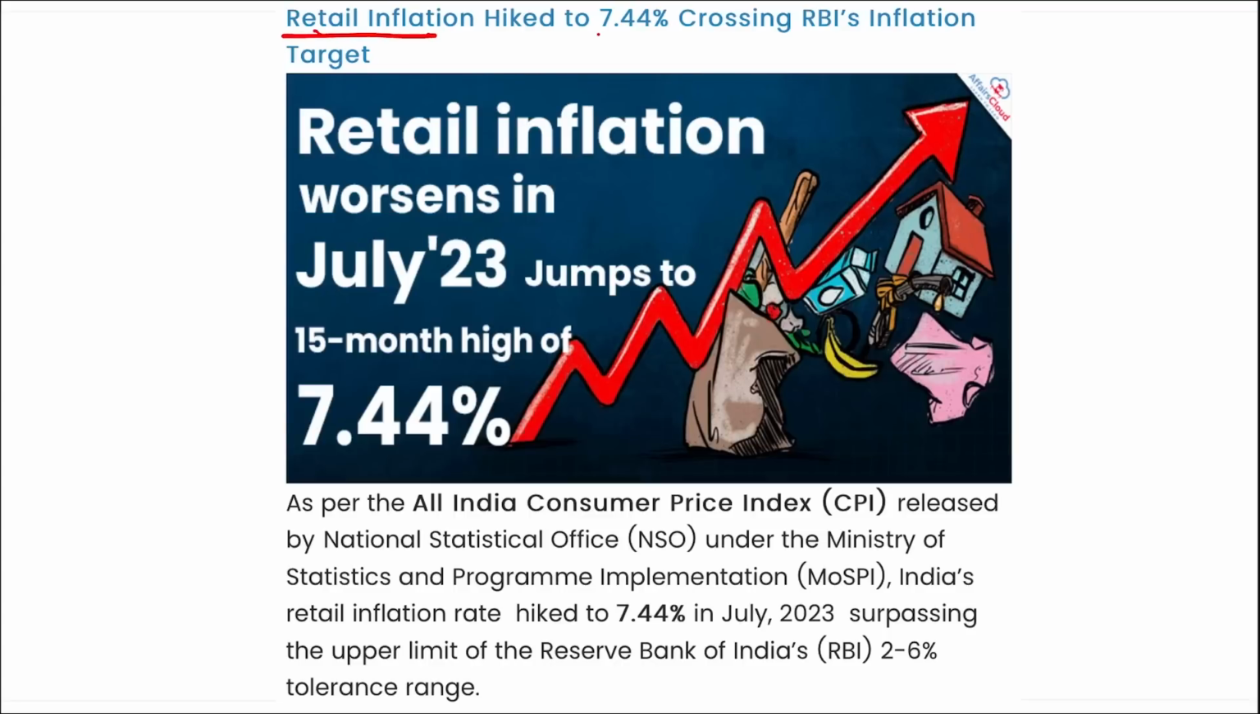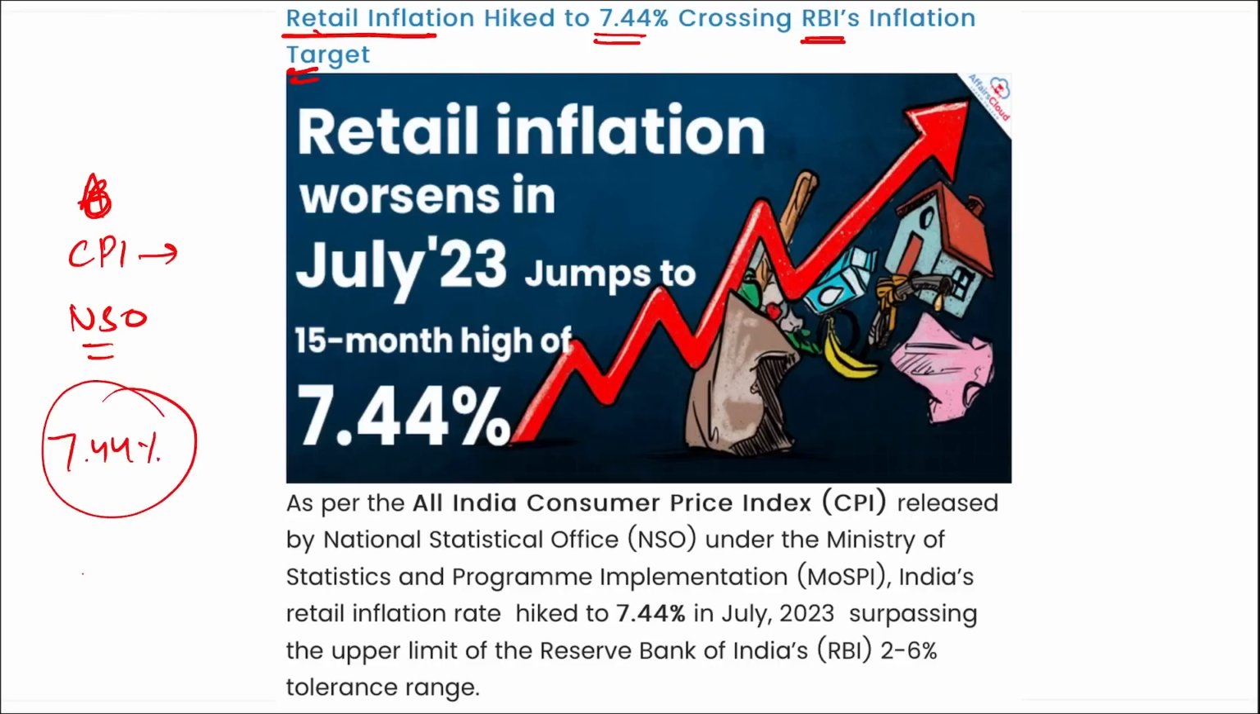Next, retail inflation hiked to 7.44%, crossing the RBI's inflation target. Remember, recently, as per the All India Consumer Price Index, that is the CPI index, released by the National Statistical Office, right? India's retail inflation hiked to 7.44% in July 2023, and this is above the RBI's target, that is to maintain inflation between 2 to 6%, and we saw a high of 7.44%. That is very high inflation, correct? This is due to a surge in the prices of various vegetables, cereals, pulses, spices, and milk, right?